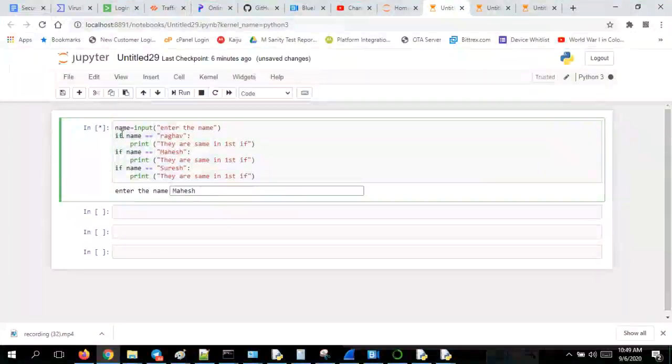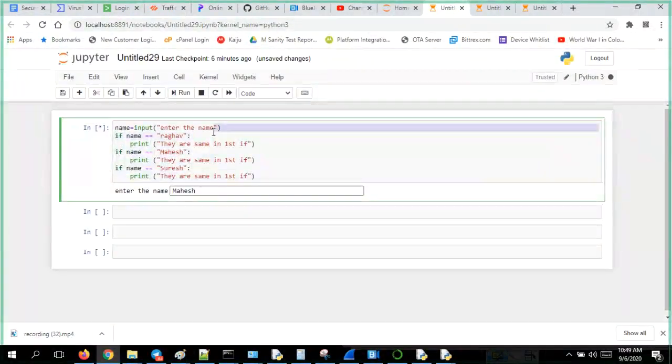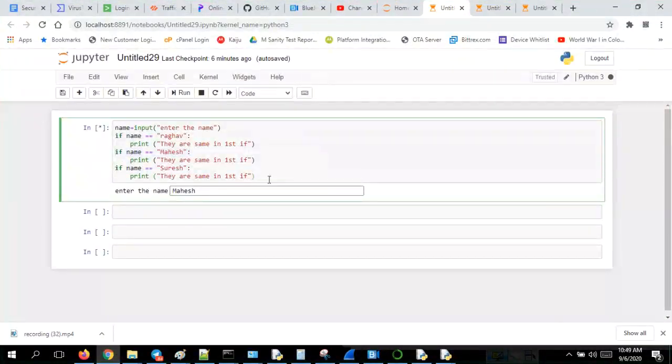If the above condition is failed, please come to me. If again the above condition is failed, please don't execute this. But here the control is going to every statement, whether this gets satisfied or not.